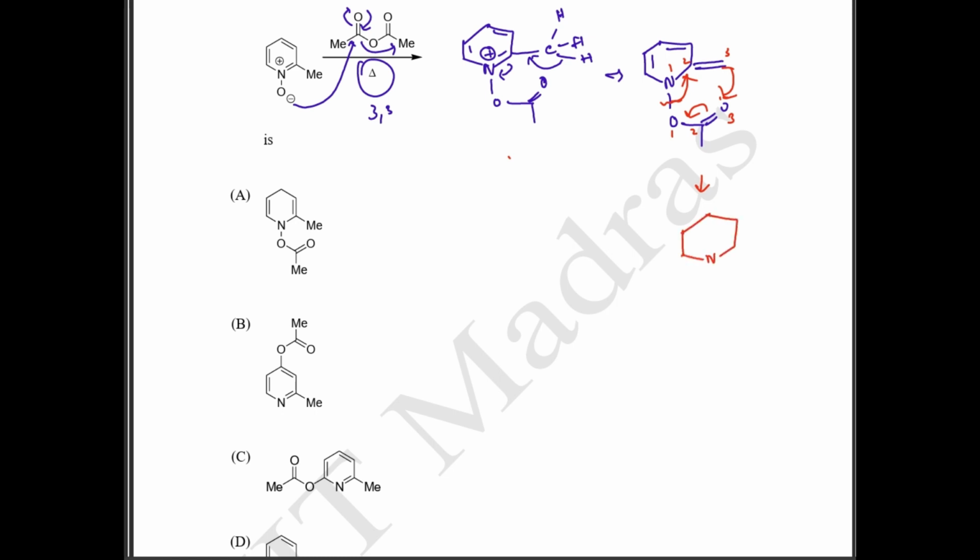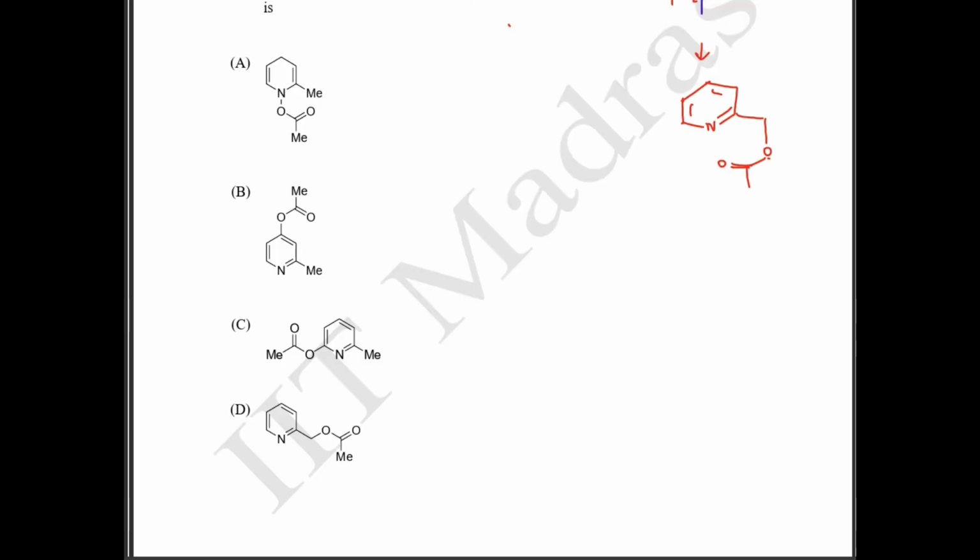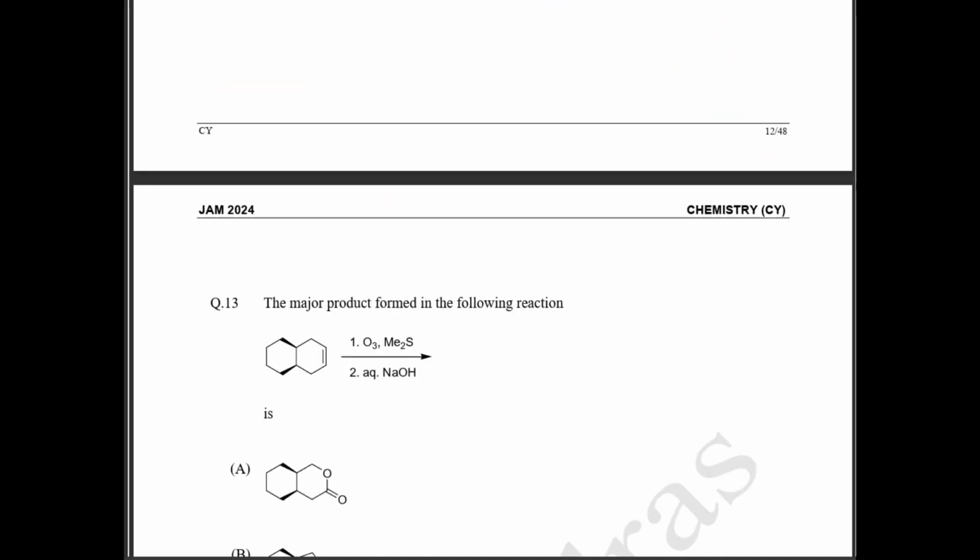N is going to remain constant. You are going to have a benzene ring. Okay, O, and this is attached to your carbonyl groups. So if you see option D, option D is the exact structure. So option D is the correct answer. Next question.